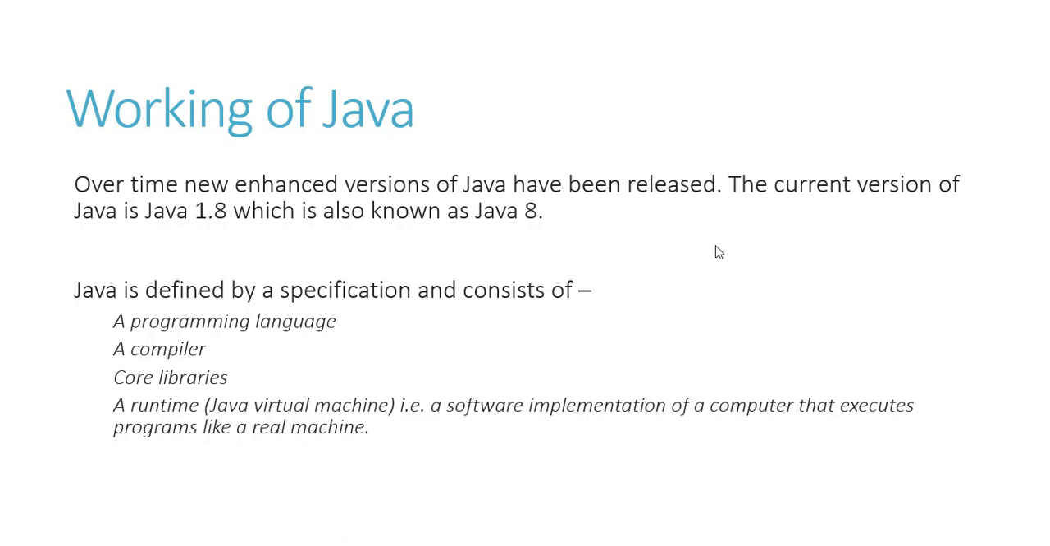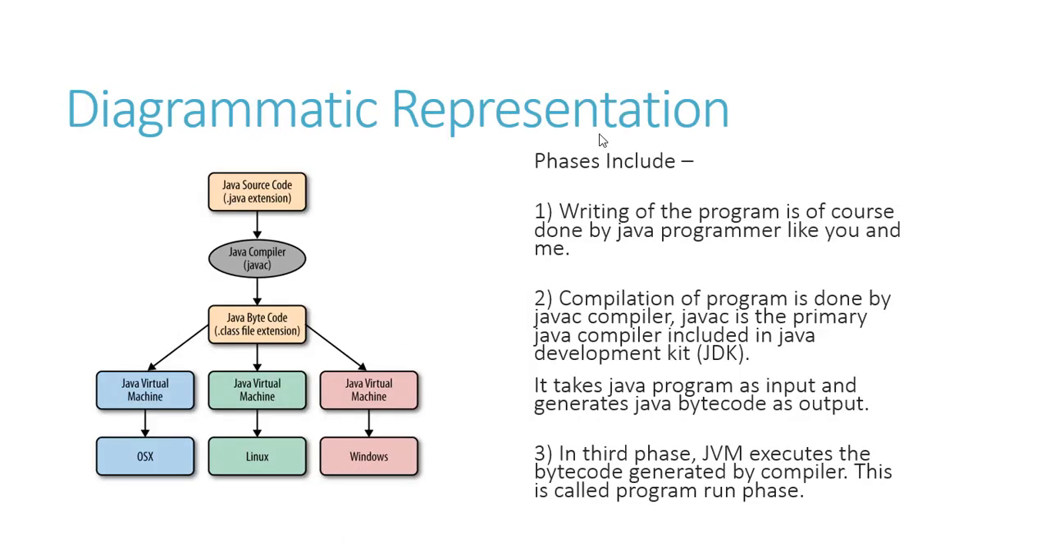What do you mean by core libraries? Core libraries are predefined or pre-written Java code that you can use in your Java code to make your life a little simple. So you've got core libraries out here, and then there's a runtime. Runtime means the final output that you get to see is runtime implementation, which is possible using JVM. So let's have a look at the diagrammatic representation.